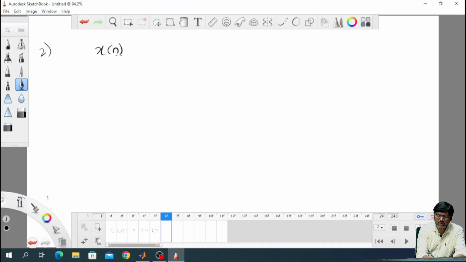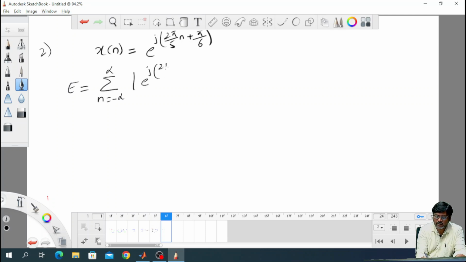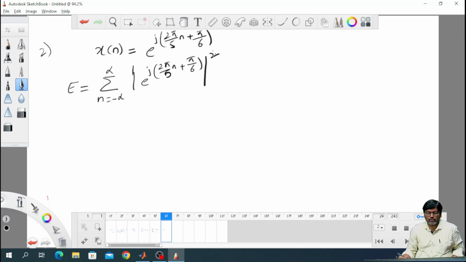Let us take here the discrete time signal x of n is e power j 2 pi by 5 n plus pi by 6. The complex exponential function, so the energy is E is equal to summation n from minus infinity to plus infinity mod e power j 2 pi by 5 n plus pi by 6 mod square. So, mod x of n whole square.